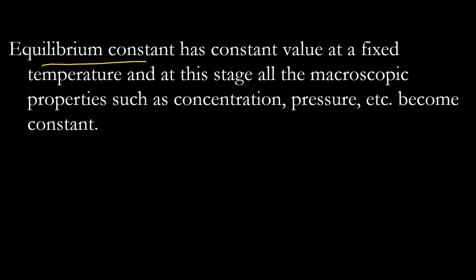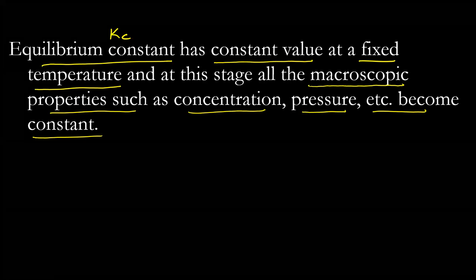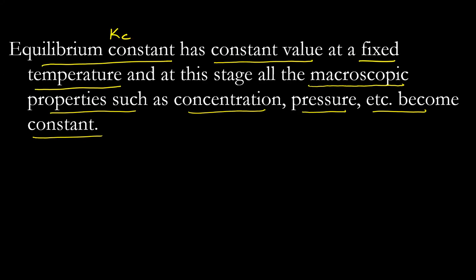The equilibrium constant, whatever we have discussed, Kc, has a constant value at a fixed temperature, and at this stage all the macroscopic properties such as concentration, pressure, etc. become constant. Macroscopic means at a larger level, not microscopic, not inside the reaction. The reaction is still happening, that is not constant.